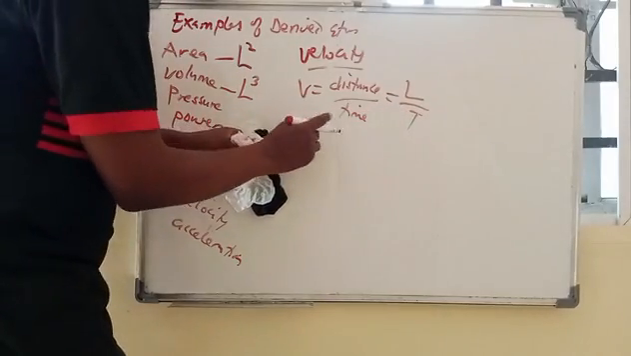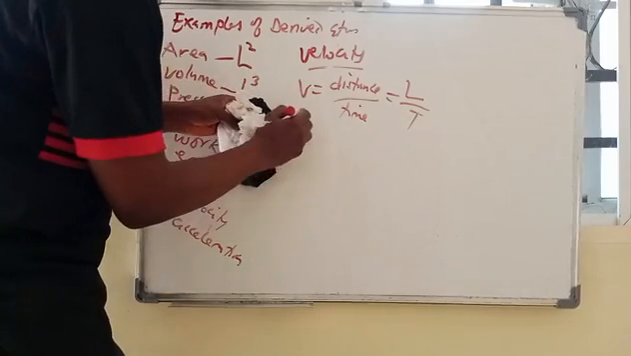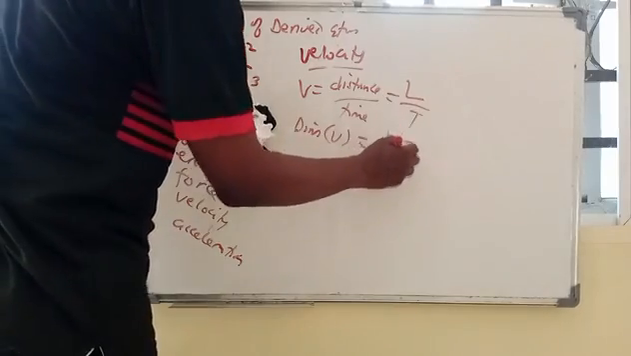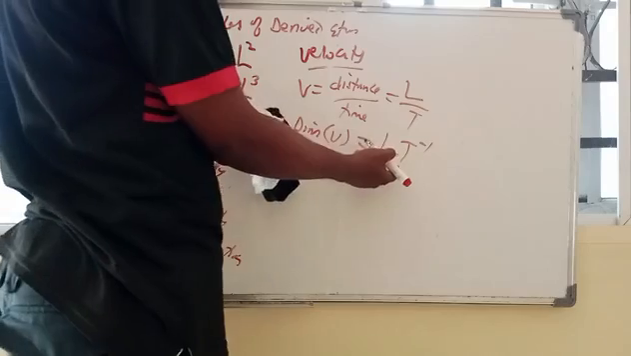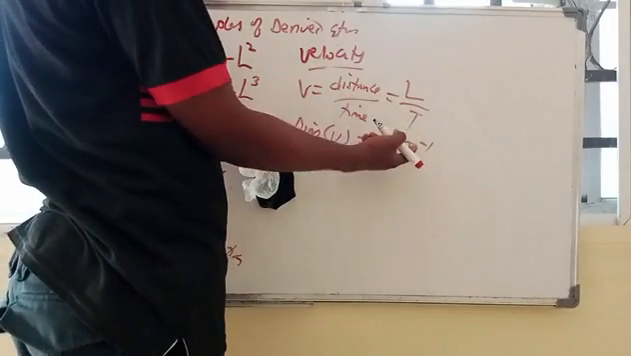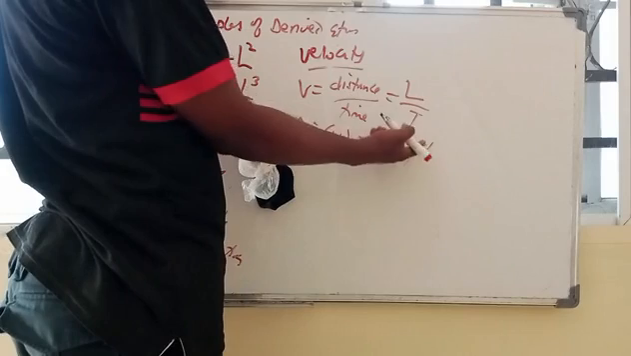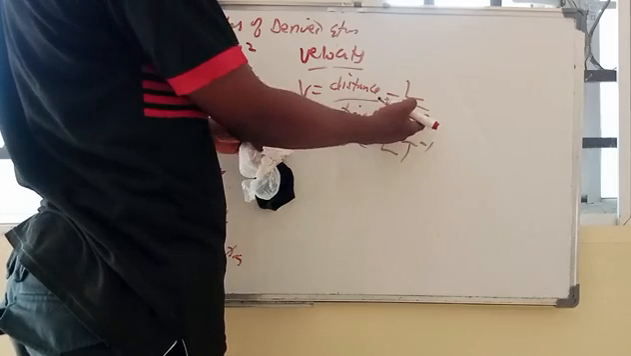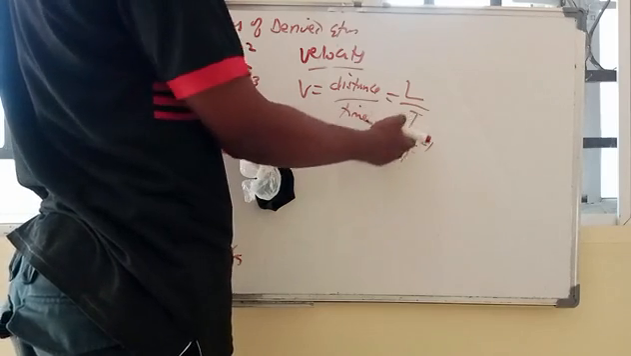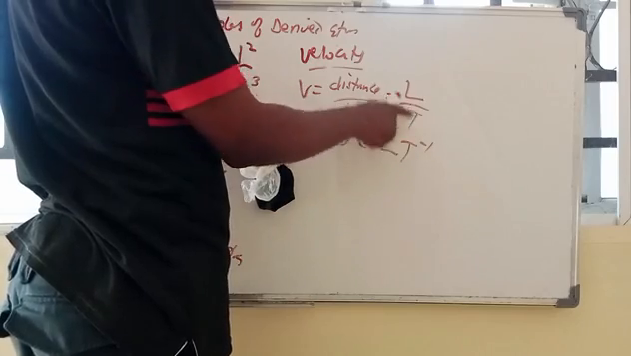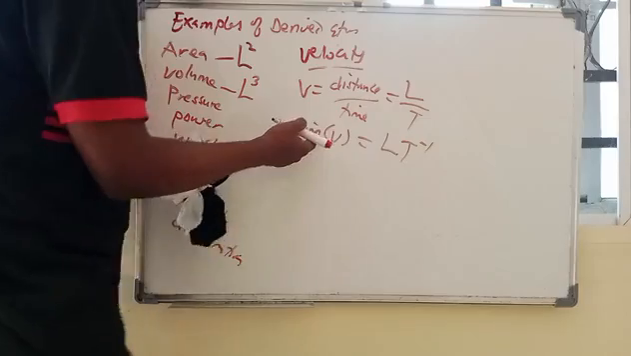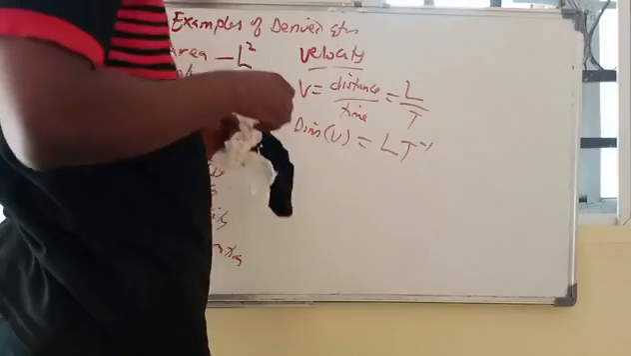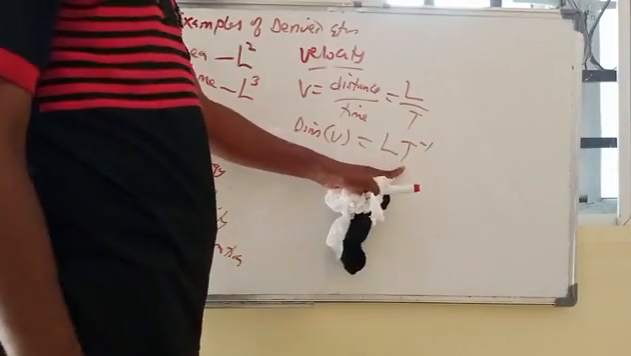So we can say that the dimension of velocity is LT negative 1. Instead of the over sign, you introduce a negative power. The power of T here is 1, so we can just write it linearly and then introduce the negative to represent the over. So the dimension of velocity is LT raised to power negative 1. You can see how velocity is related to length and time.